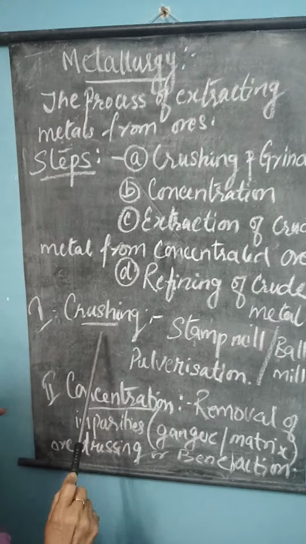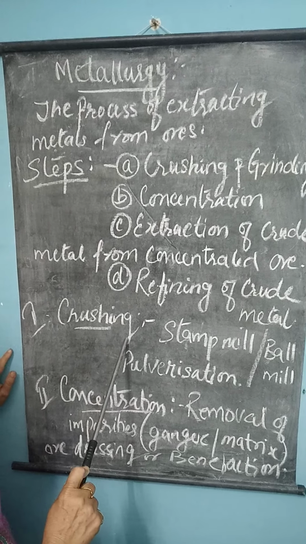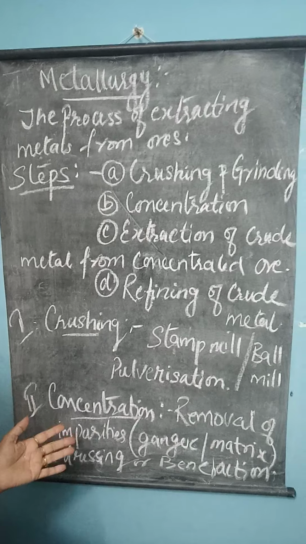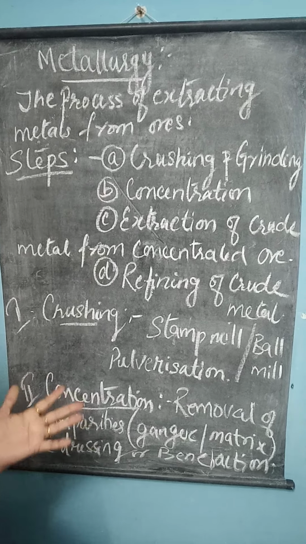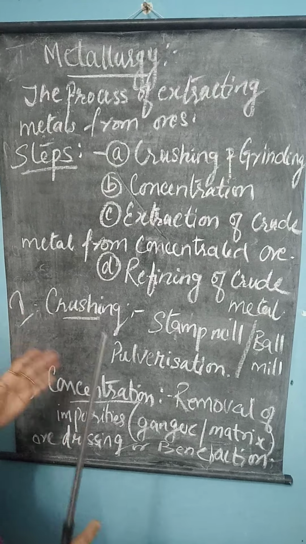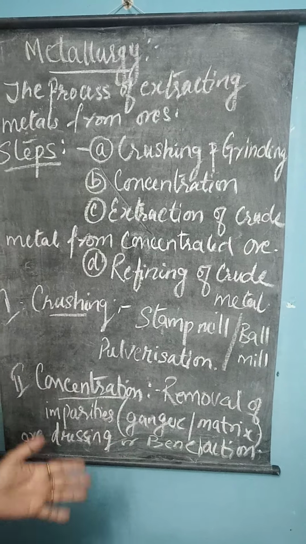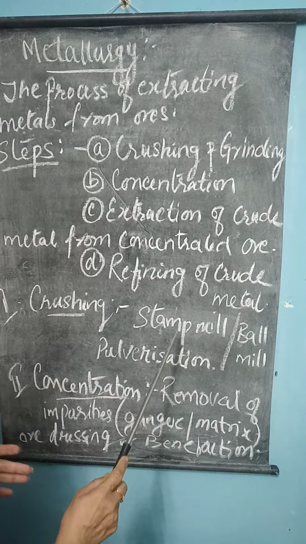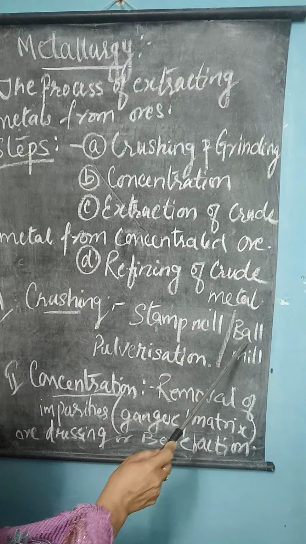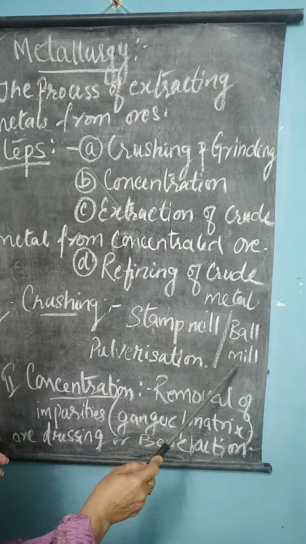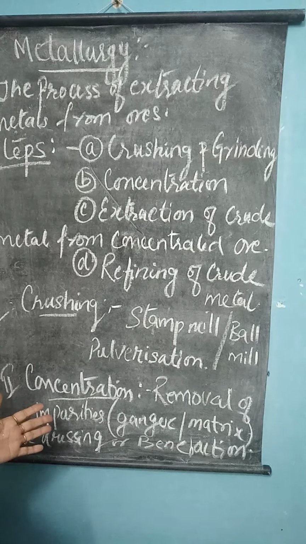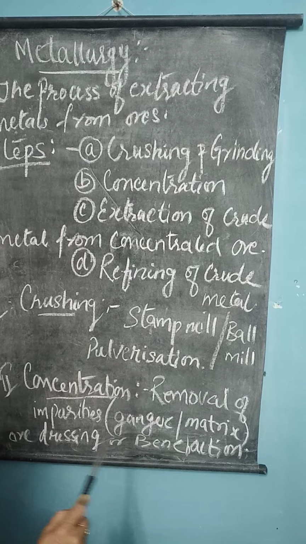First we will see crushing. This crushing means from the earth's crust we will get big lumps of minerals. Ores will be in the form of big lumps that have to be first broken into small pieces and then converted into powder state. So in that case we have to use either a stamp mill or a ball mill. Stamp mill means a big hammer. It crushes, and this process is known as pulverization.